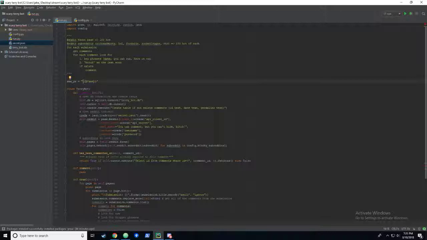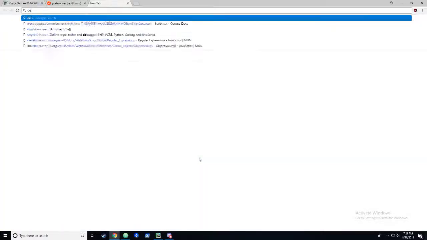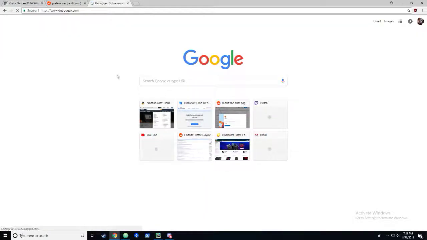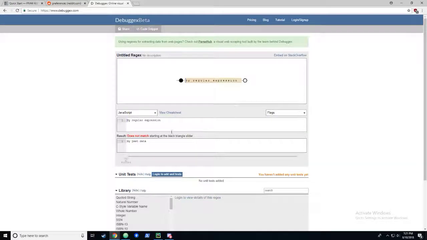So in case you're not familiar with regex, let me just show you debuggex.com, I think. This is a really cool regular expression visualizer. So if I put in, oh, there's even different languages here, cool. If you put in a regex, it'll actually show you. So here's the start. It says there's a word bound, and then look for a D, either 0 or more, right? So if there's no D, it just passes over. And then it looks for an A, and then any number of W's, and then the end of the word.